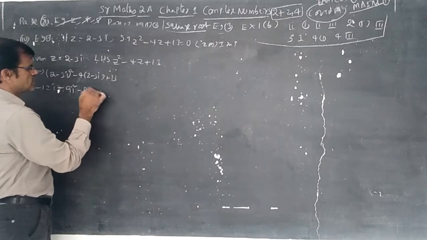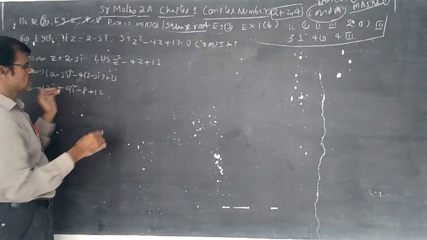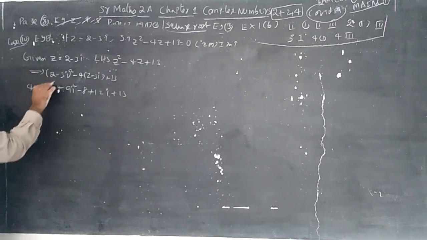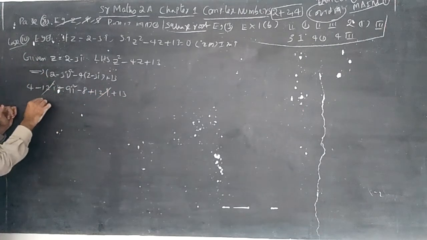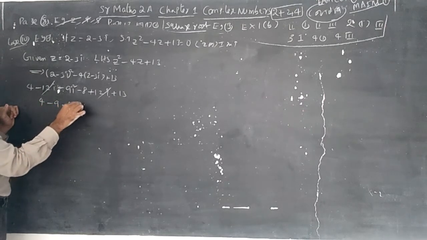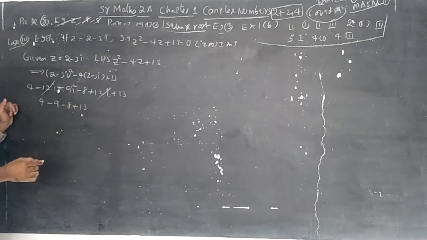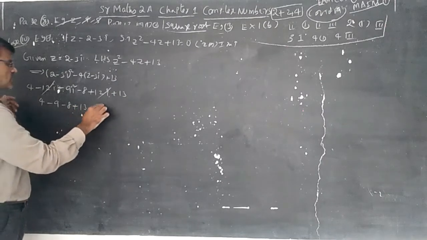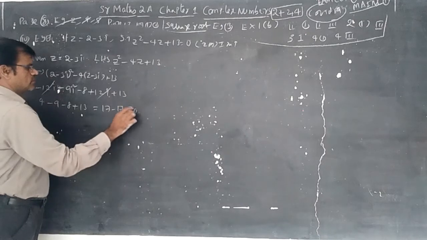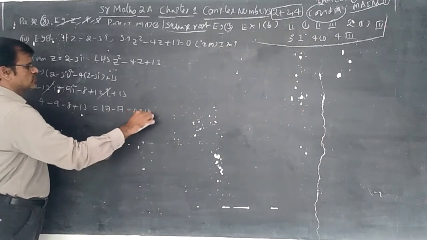Minus 4 into 2 is minus 8, minus 4 into minus 3i is plus 12i, plus 13. Here minus 12i and plus 12i get cancelled. So this is 4 minus 9 minus 8 plus 13. 4 plus 13 is 17, 17 minus 17 equals 0. That's all, LHS equals RHS. This is a 2 marks question.